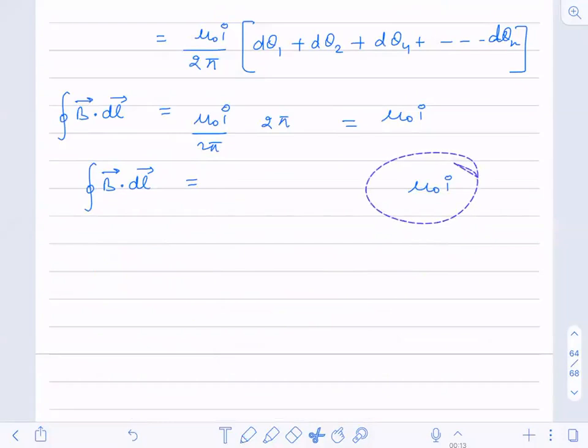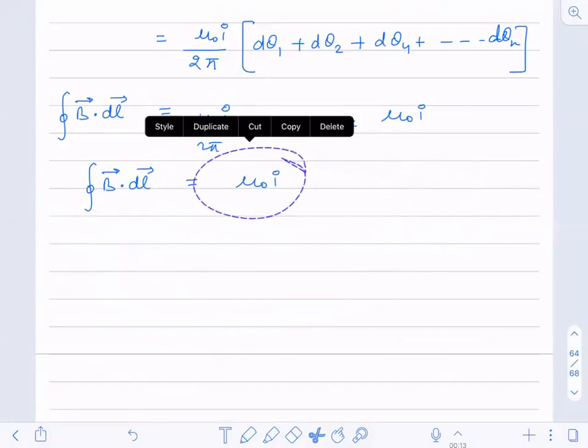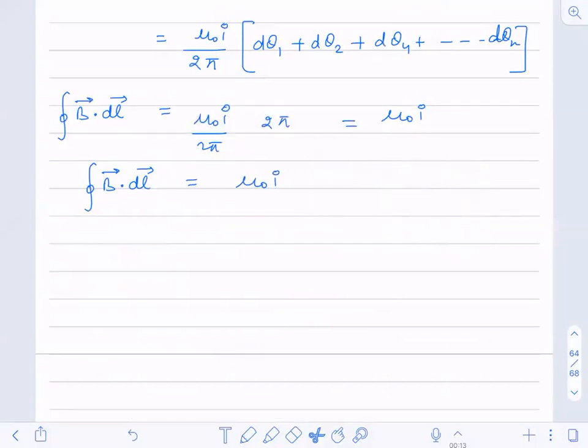Yes or no? Yes. I can write it as 2 pi, and then I'm getting mu naught I. Okay. Now just see here, I want to illustrate one more point over here itself.